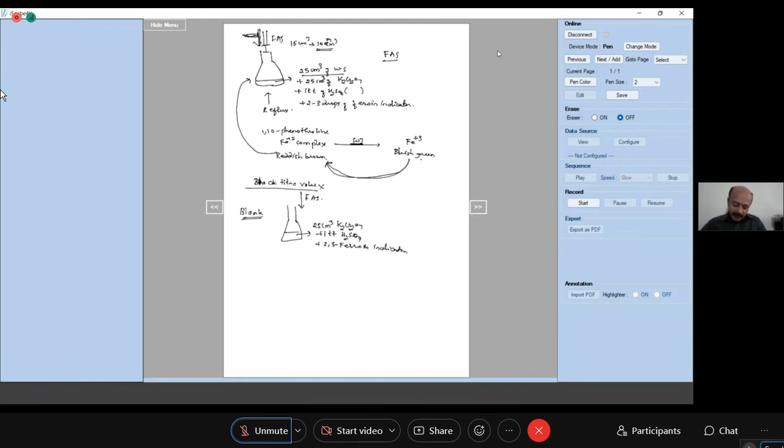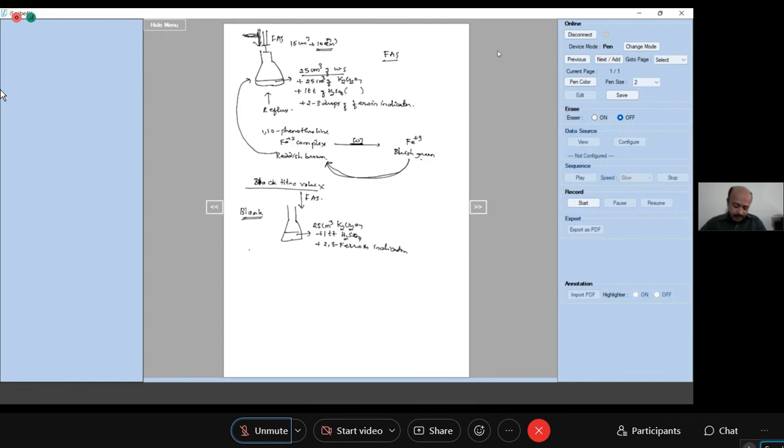The moment you add ferroin indicator to this flask, its color changes to bluish green. That bluish green solution is titrated against standard FAS solution till the color changes from bluish green to reddish brown.